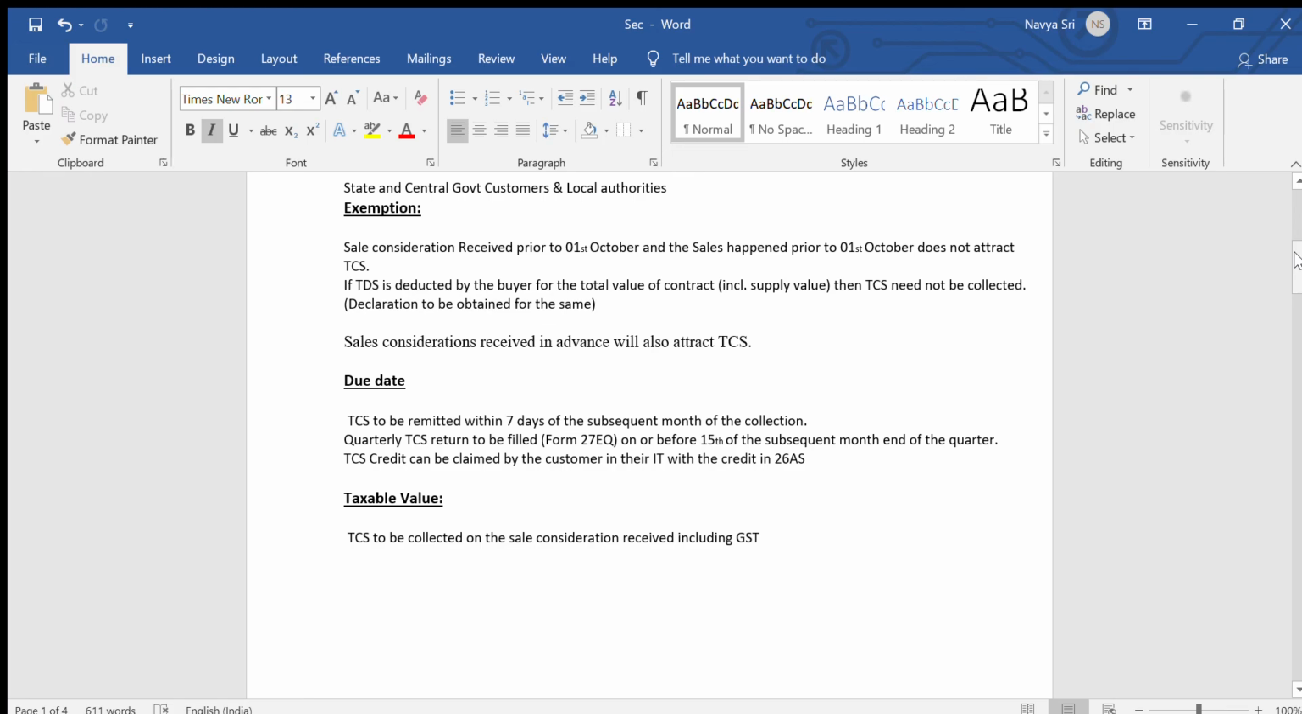So these are the main things we need to take into account in order to avail the TCS credit in our 26AS when we are filing the income tax return.